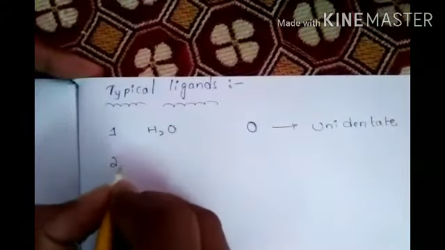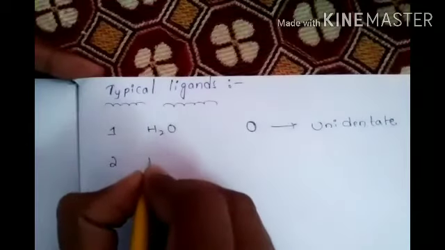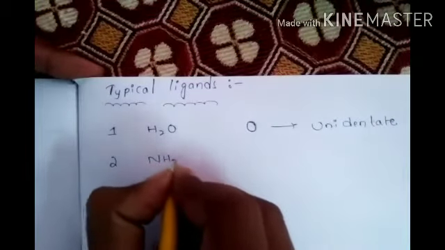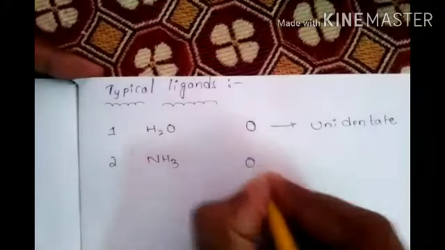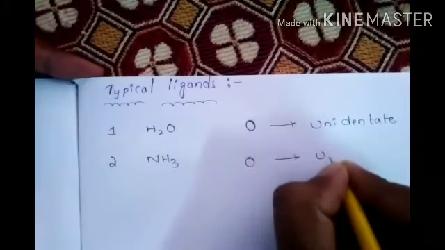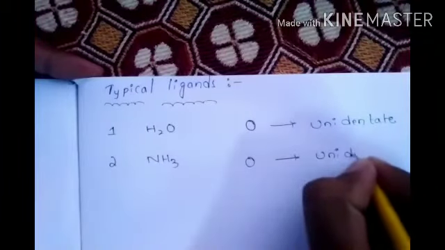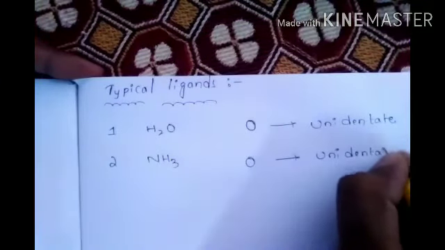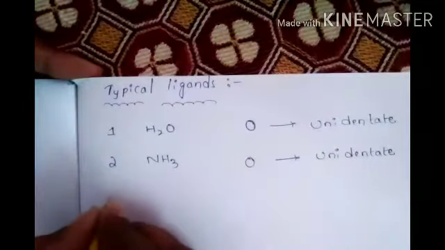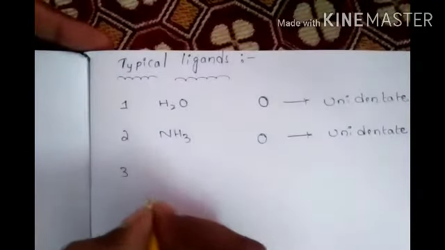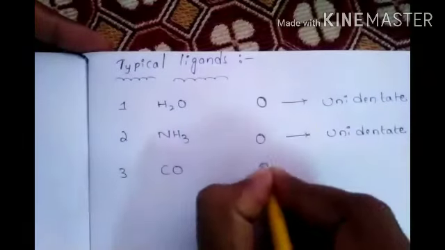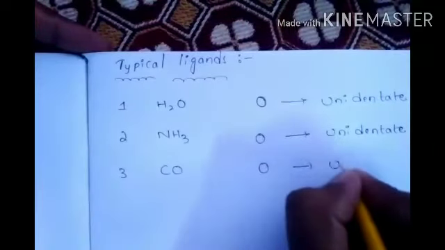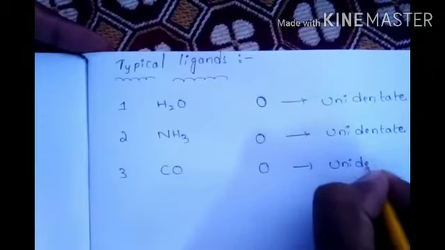Now the second one is NH3, charge 0, unidentate. Now the third one is CO. Its charge is 0. It is unidentate.